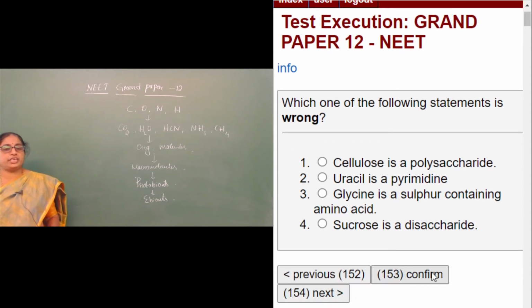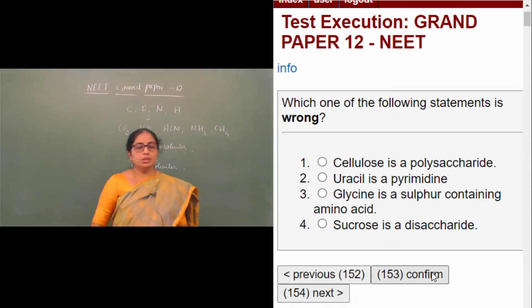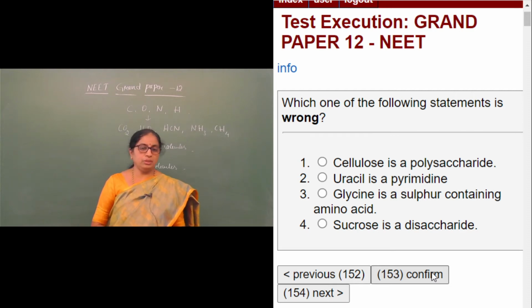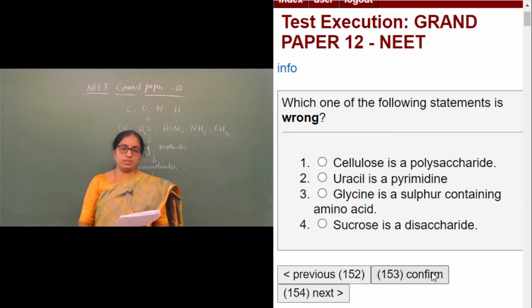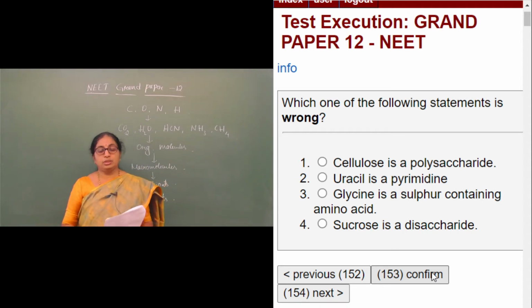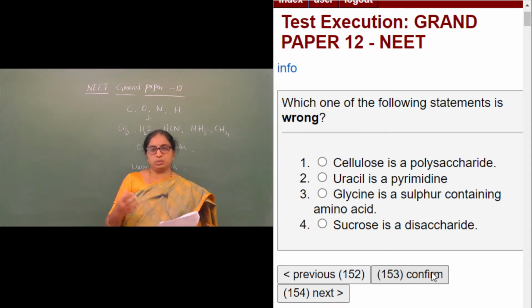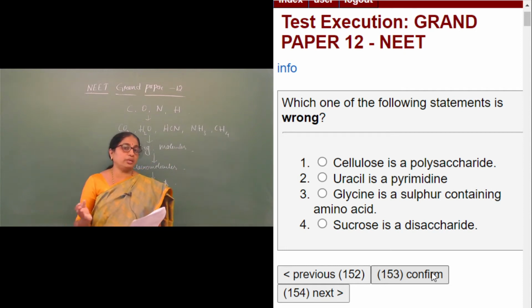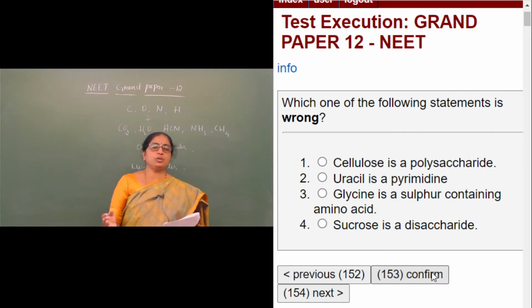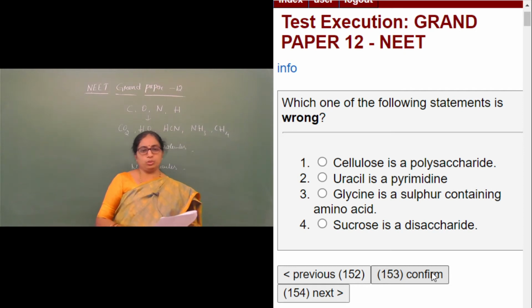Which one of the following statements is wrong? We need to check all four statements and tell which is wrong. First one, cellulose is a polysaccharide. Of course, cellulose is a type of carbohydrate. Carbohydrates have been broadly classified into monosaccharides, oligosaccharides and polysaccharides. Polysaccharides are made up of many sugar molecules. Sugars are the monomers, so they are polymerized, hence called polysaccharide. And cellulose is called a homopolysaccharide because it is made up of many glucose molecules.